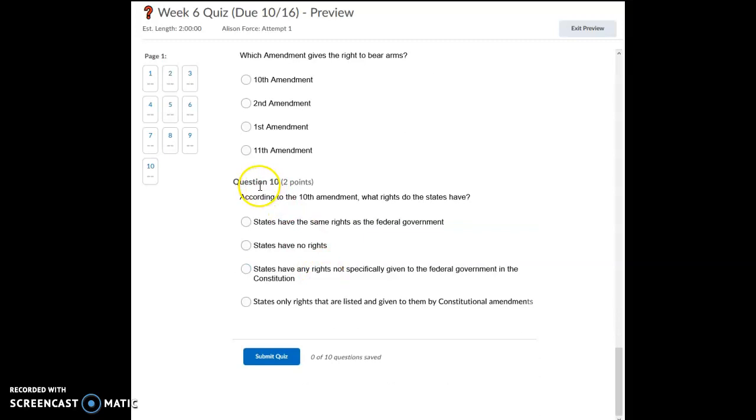And question 10. According to the 10th Amendment, what rights do the states have? States have the same rights as the federal government. States have no rights. States have any rights not specifically given to the federal government in the Constitution. States only have the rights that are listed and given to them by constitutional amendments.